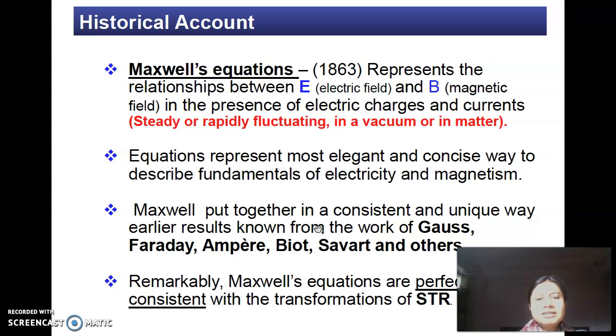Remarkably, Maxwell's equations are perfectly consistent with the special theory of relativity. In fact, Einstein was deeply influenced by Maxwell's work. So Maxwell's equations are one of the most wonderful theoretical works done during that era.